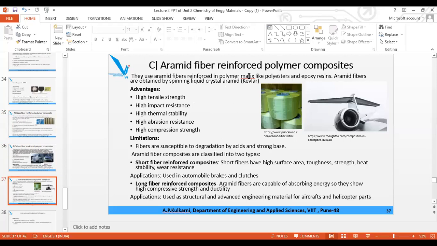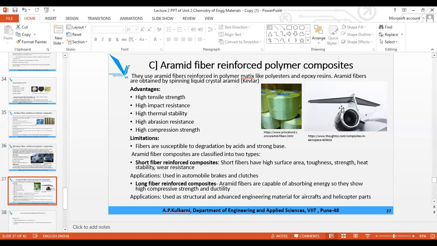So how to remember? First, glass fiber reinforced material, it was glass, and it was polyester and nylon. Glass was there, nylon and polyester was there. In the second, polyester and epoxy resin is there. In third, also polyester and epoxy resin is there. In second, carbon is used as a fiber, and in third, aramid is used as a fiber. So you can see what are the different parts.